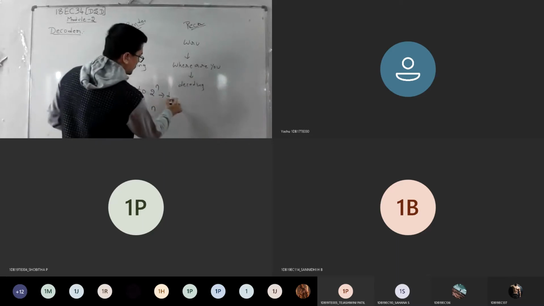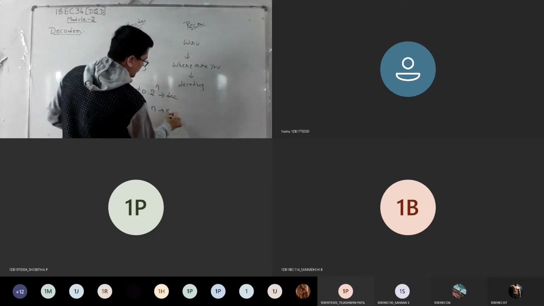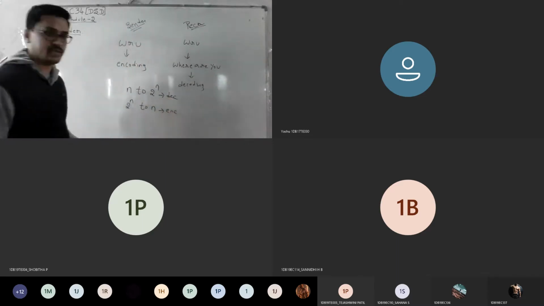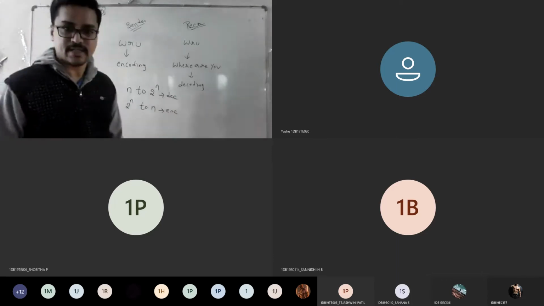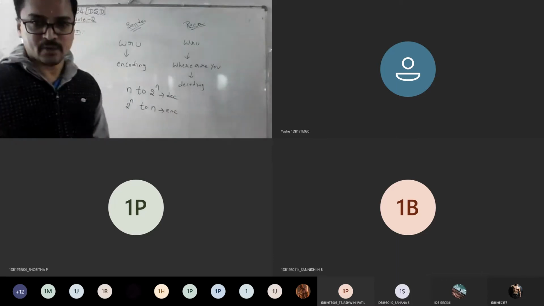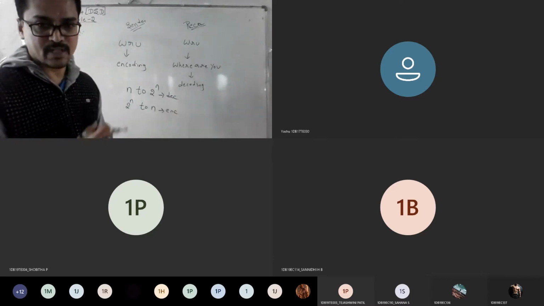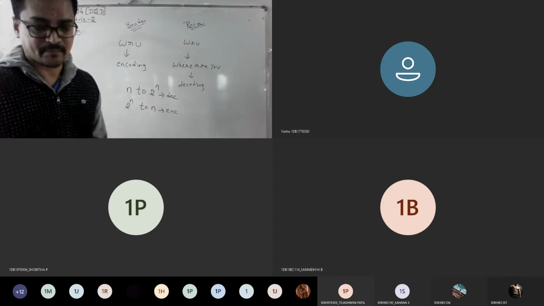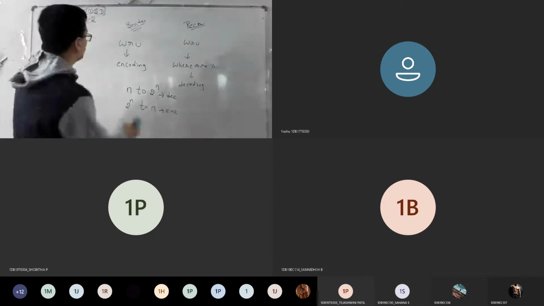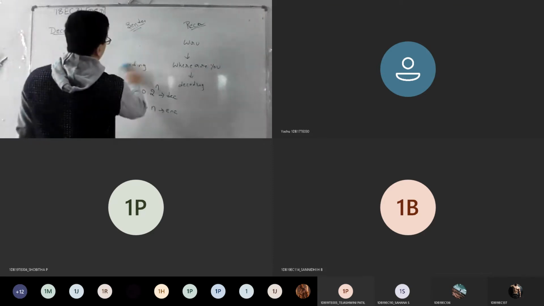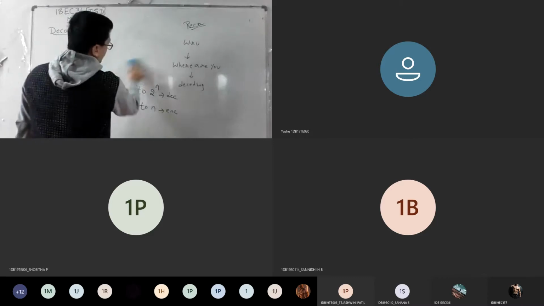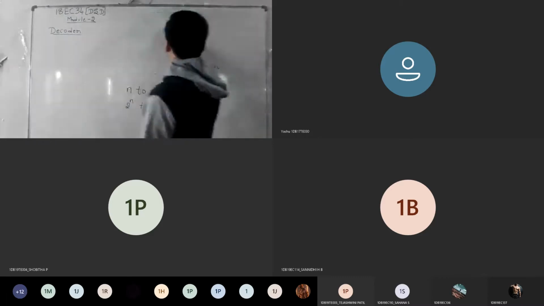Am I clear? So decoder is this and encoder is this. You're going to deal with such things in this subject so that you can reduce the number of gates using the decoding technique. Am I clear with this introduction part, everyone? Everyone got the meaning of encoding and decoding at least now?